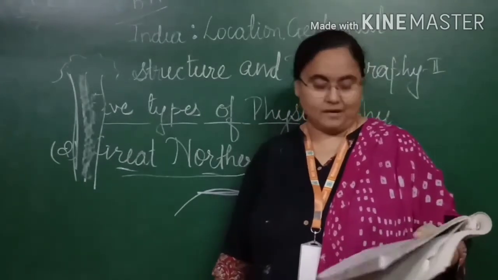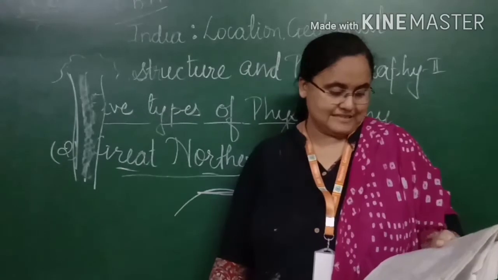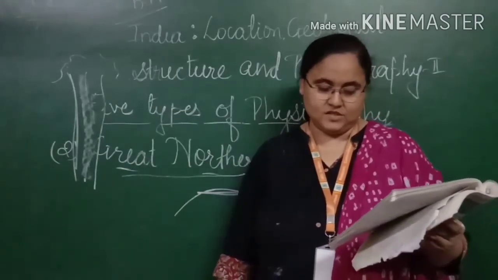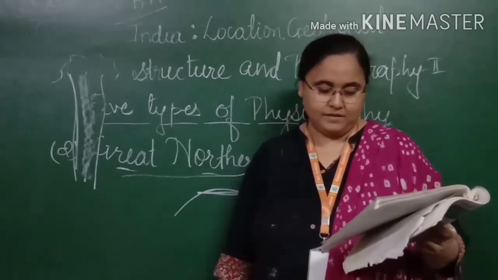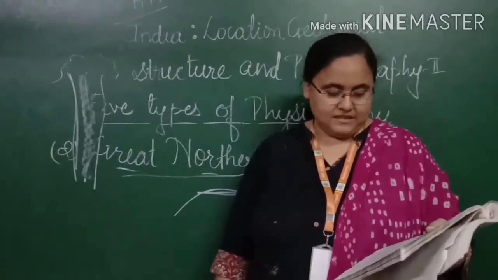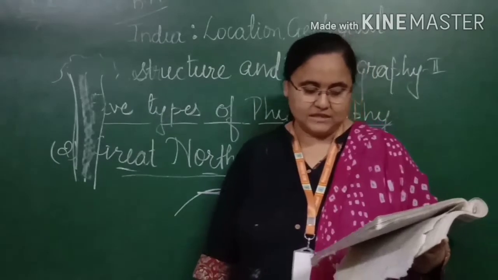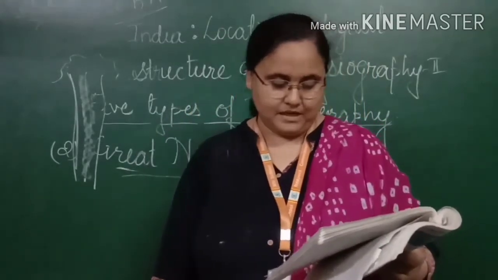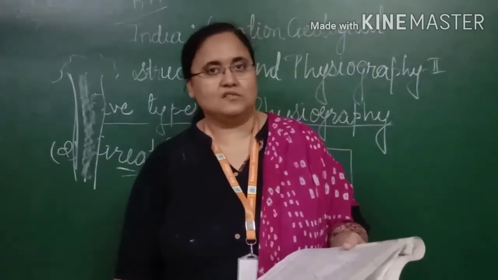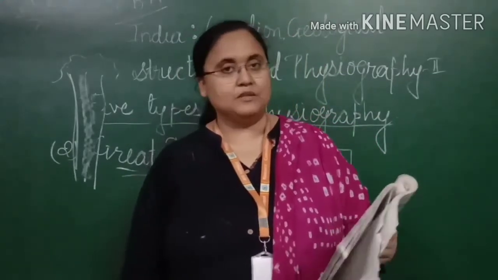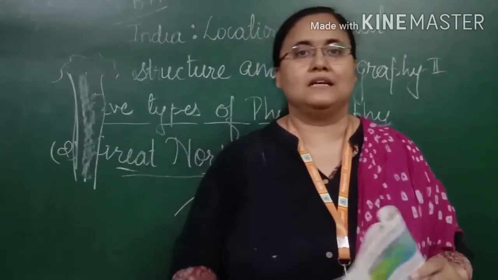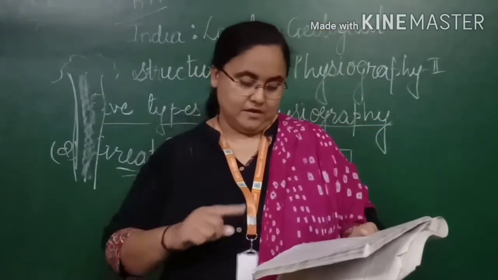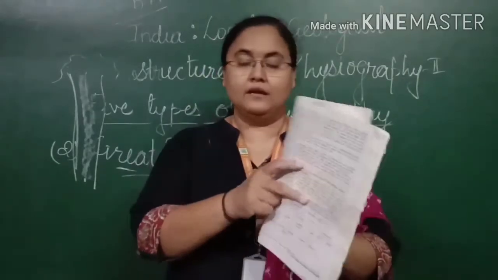The rivers which are coming from the top, from the north, that is Satluj, Ganga and Brahmaputra. At some places the layers of sediment are about 50 meters thick. As this plain occupies a very large area in North India, these are known as the Great Plains of India. This particular sentence can be asked to you as an explain the following statement, so you are supposed to give the reason. I hope it is clearly understood.